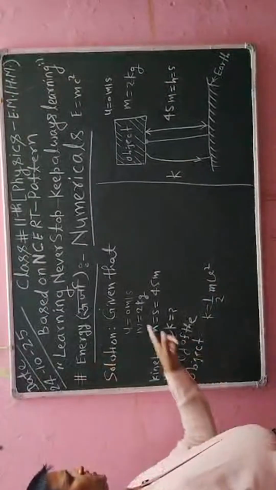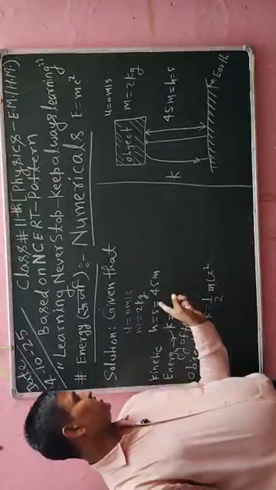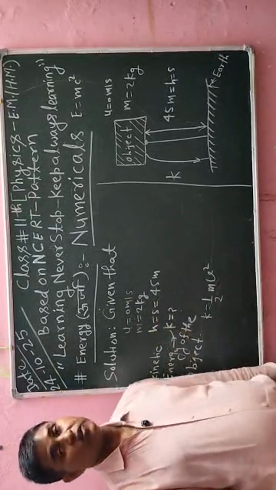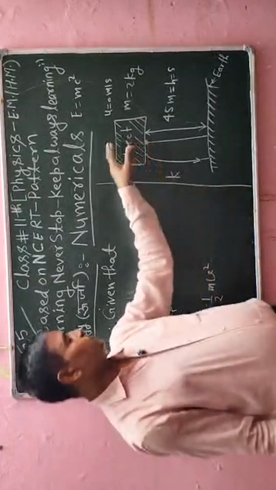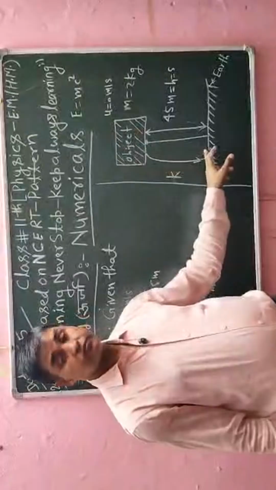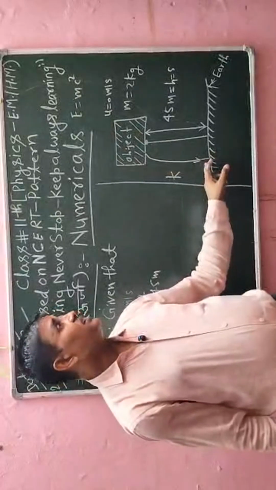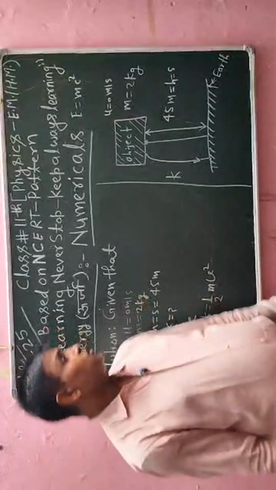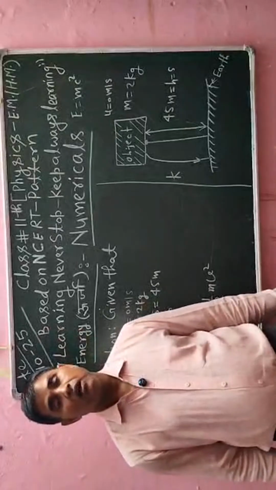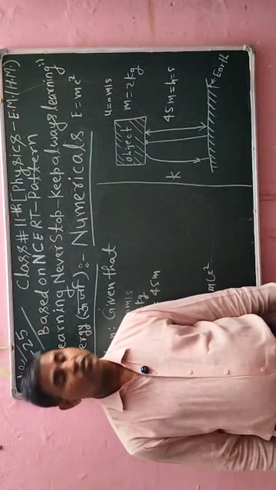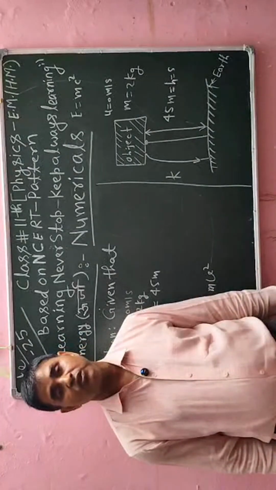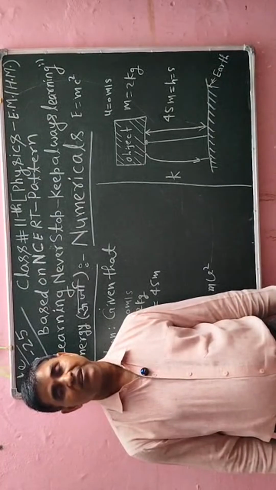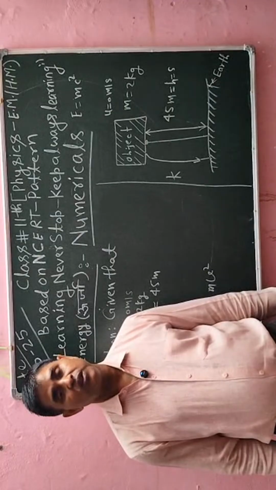Now mass of the object is already available here too, but velocity of the object is not available, because initial velocity of the object is 0 and we need final velocity, because this object will move from initial to ground. So we have to get velocity when that object will reach to the ground. So that I have to use equation of motion. There are three equations of motion. So first equation of motion, I know v is equal to u plus at, and second is s is equal to ut plus half at square, and third will be v square is equal to u square plus 2as.